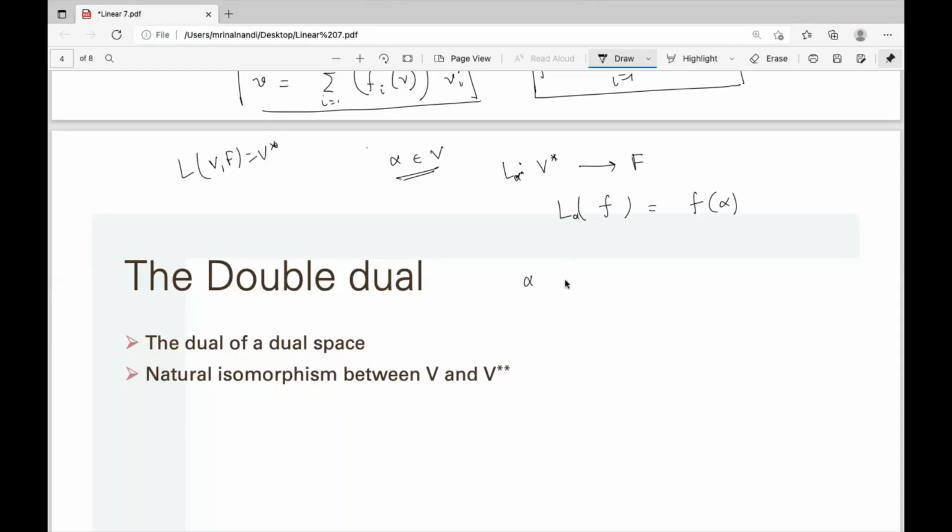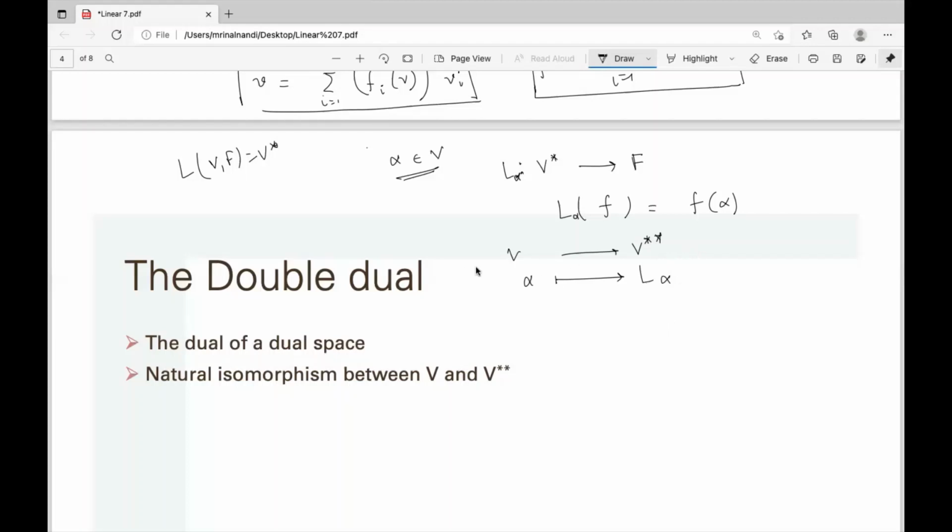Now we have a good mapping from V to V star star. L alpha is a linear transformation from V star to F, so L alpha is an element of V star star. The L alpha depends on the choice of alpha; for different alpha, we have a different L alpha.